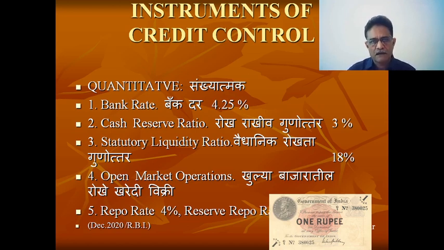Repo rate is again one of the modern instruments. Repo is a short form of repossession. So the RBI sells the securities to the commercial banks. At the same time, they declare at what rate they are selling and at what rate they would like to repurchase it. Reverse repo rate is also an instrument used for that. Again, it can be defined the same as the bank rate, but used regarding the securities. The current repo rate is 4%, declared in December 2020. So these are the quantitative credit control instruments which directly control the quantity of the credit supply.